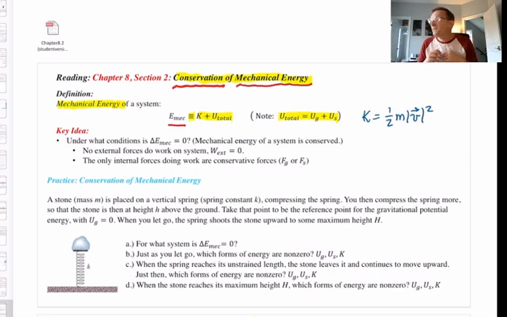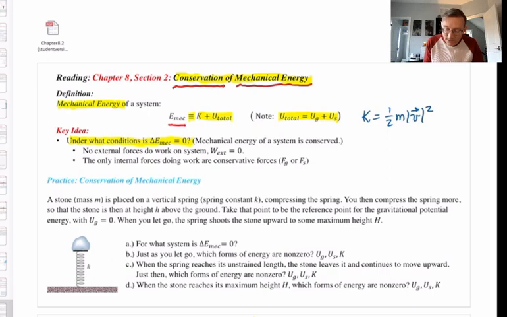In and of itself, that definition is of no interest. What makes it interesting is the next idea. That is, that there are conditions under which the mechanical energy of a chosen system will be constant, i.e., will be conserved. And that's what we have to really focus our thinking on and understand. Under what conditions does the mechanical energy of a system not change?